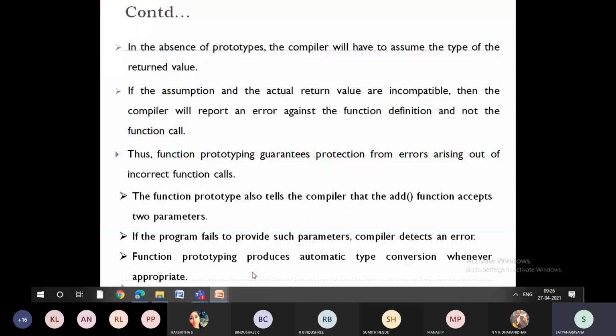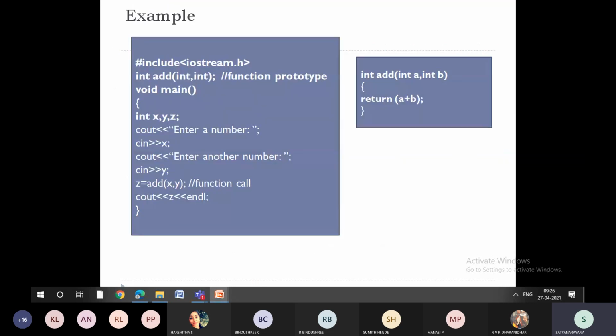We don't need to worry about it in C++. In C we have conditions, but here we don't have any condition. So function prototyping also helps in type conversion whenever it is required. Now we'll see a typical example of how function prototyping works. You can see here, this is a header file. This is the function prototype we have defined: int add of int comma int.